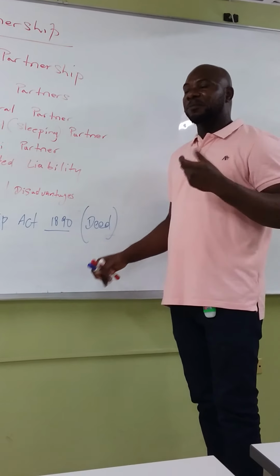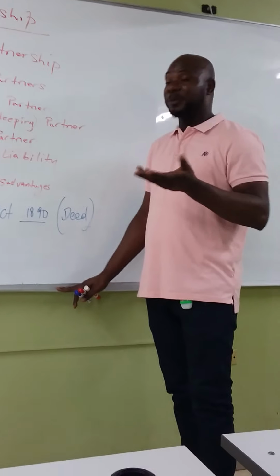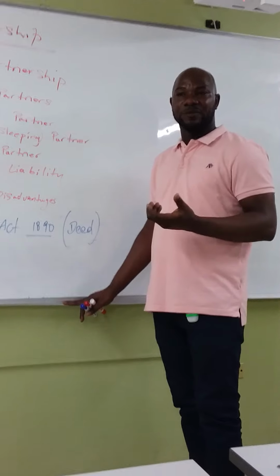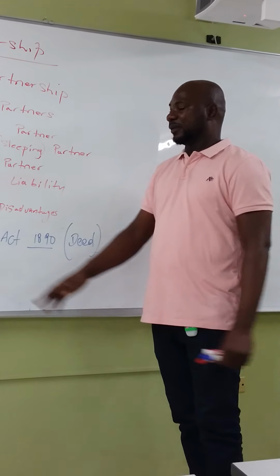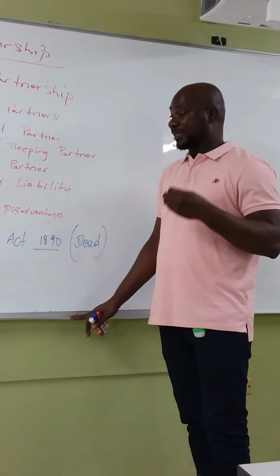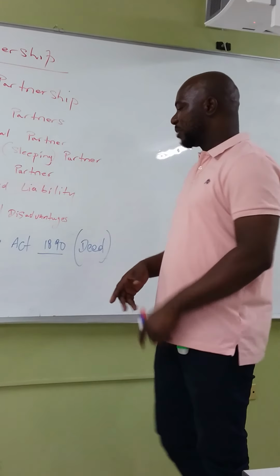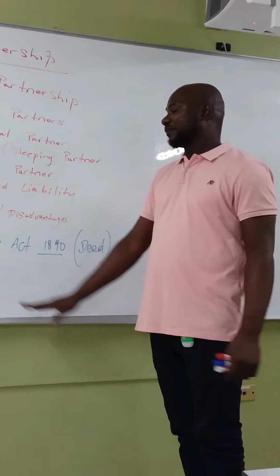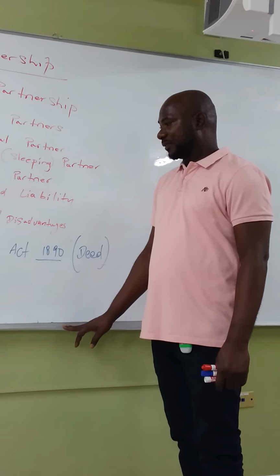But if you have an agreement between each other, and the agreement says that the partners should be paid a salary, now that will stand. It will take precedence over whatever the Act states. So whatever is stated in the agreement takes precedence over what the Act states. The only time that we make reference to what the Act states is if there's no agreement between partners. Then they'd have to use the Act as their guide.